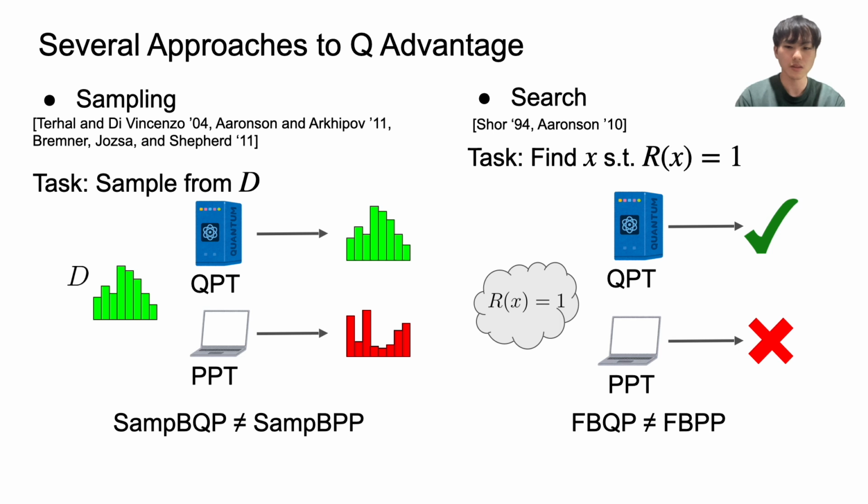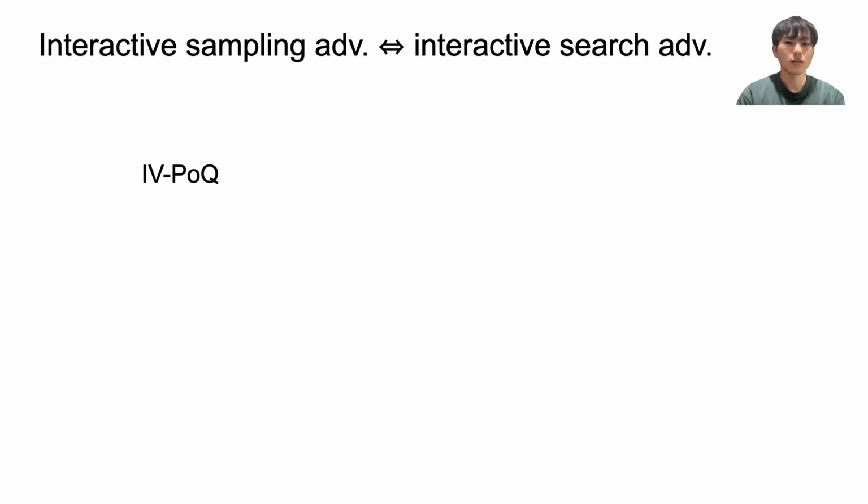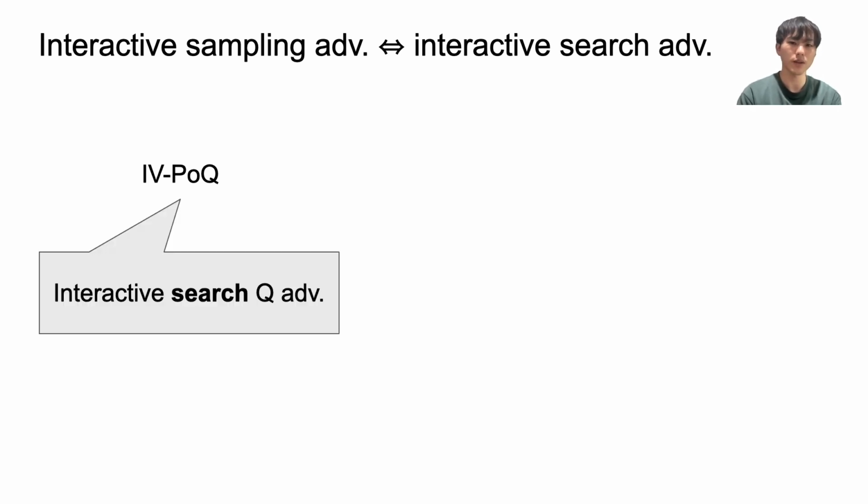Interestingly, it was shown that these are equivalent by Aaronson. In this work, we show that this equivalence holds even in the interactive setting. The important observation is that IVP or Q capture interactive search-based advantage by the definition.